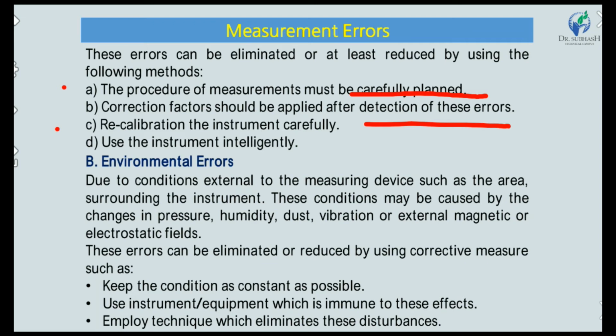If not given a proper reading, we can calibrate the instrument properly with the help of the slip gauge. We can calibrate in our lab. Another classification is environment error.